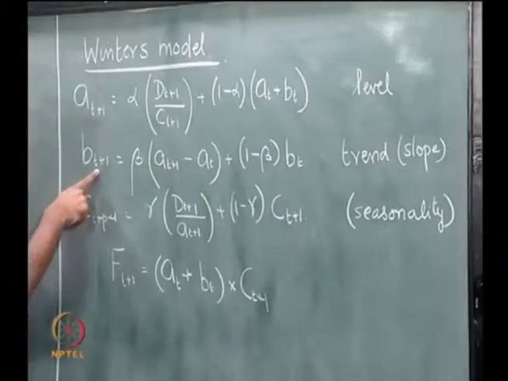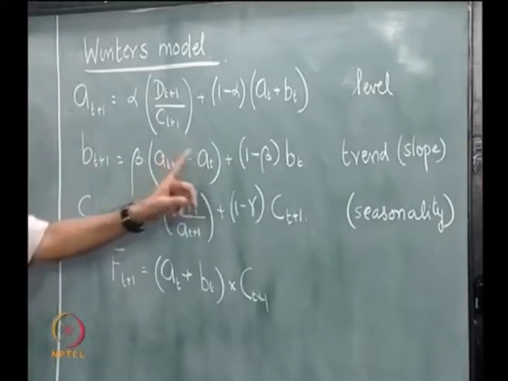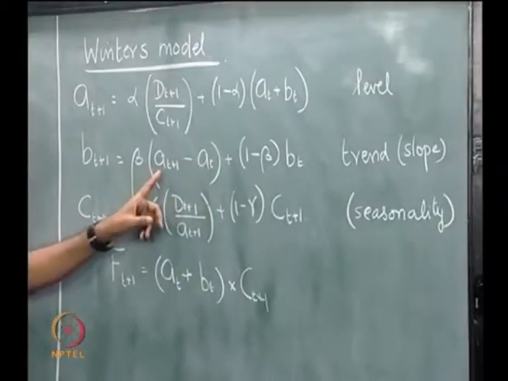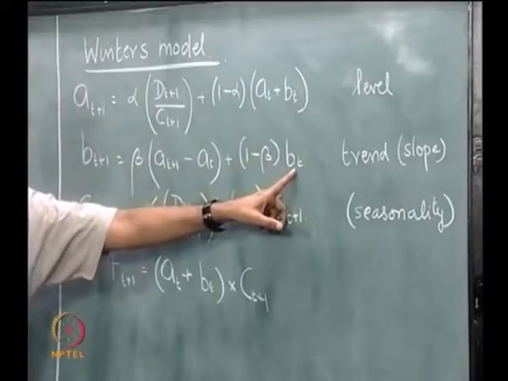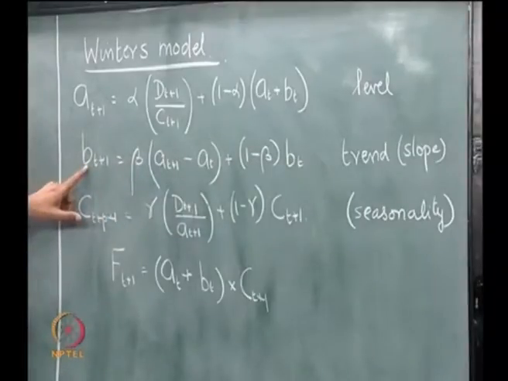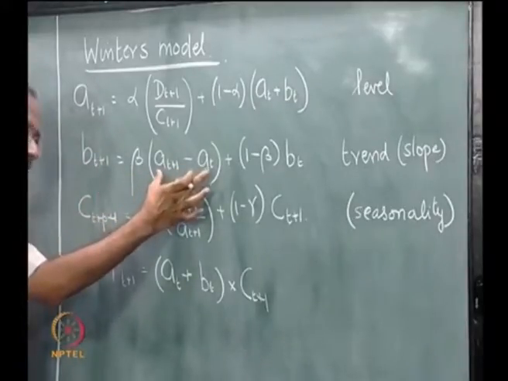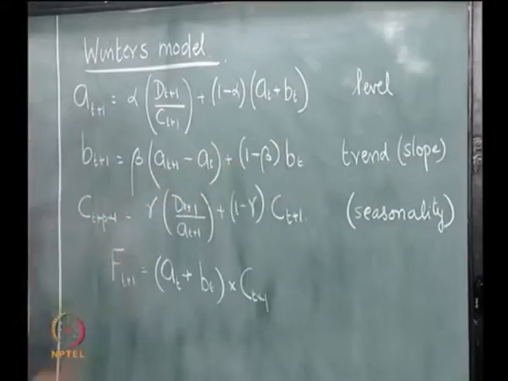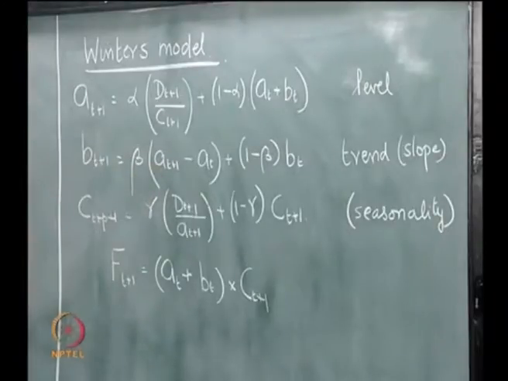Now, similarly, slope at that period also has two components. Now, always the difference between two levels represents a slope. So, a(t+1) minus a(t) is one measure of slope, and the slope at period t, which is b(t), is another measure of slope. So, the slope for period t plus 1 is a weighted sum of two slopes. So, beta times a(t+1) minus a(t), which is again equivalent of a slope, and 1 minus beta times b(t), where beta again is an exponential smoothing constant.